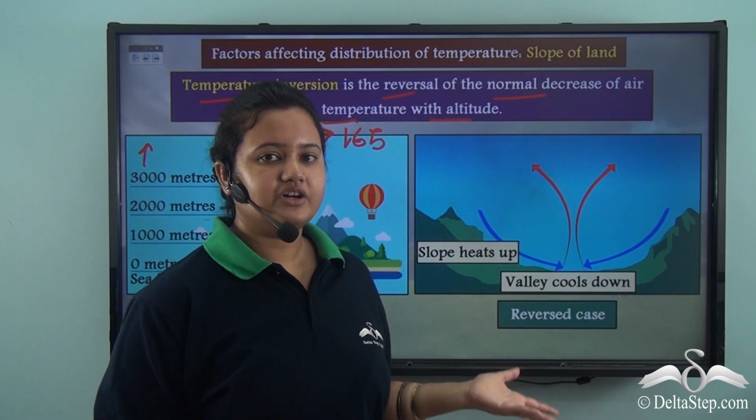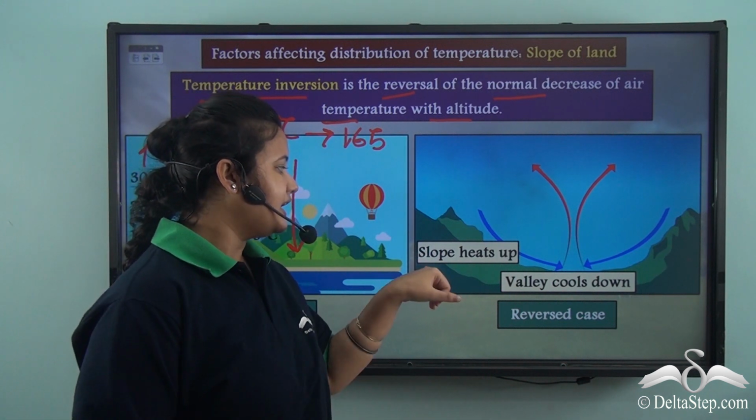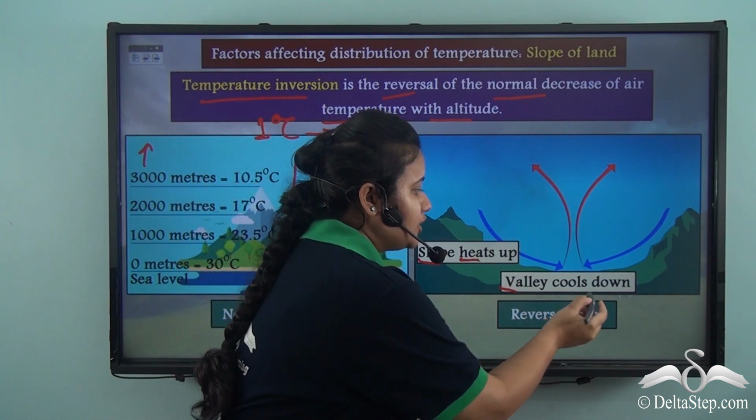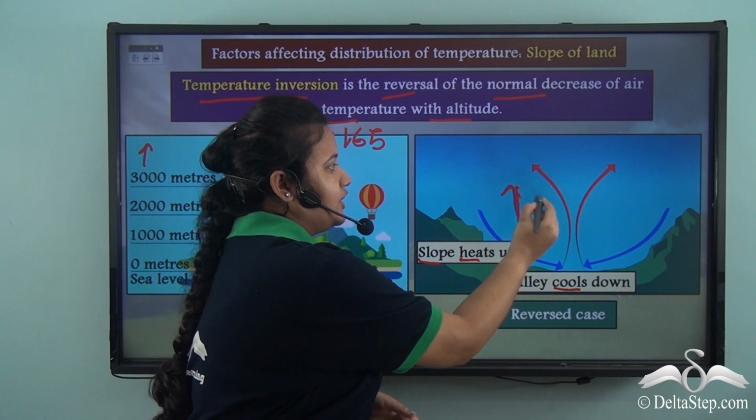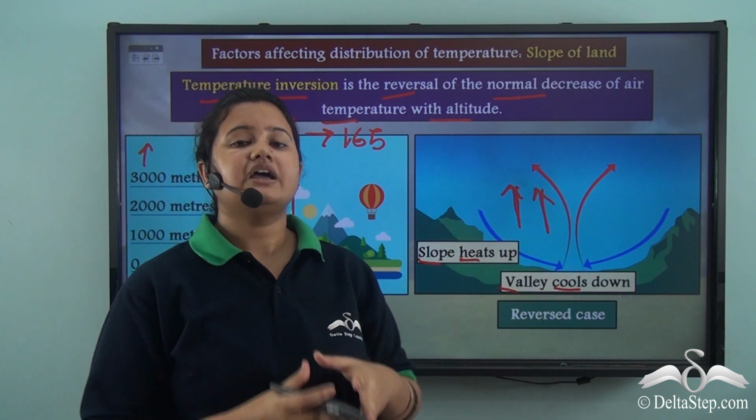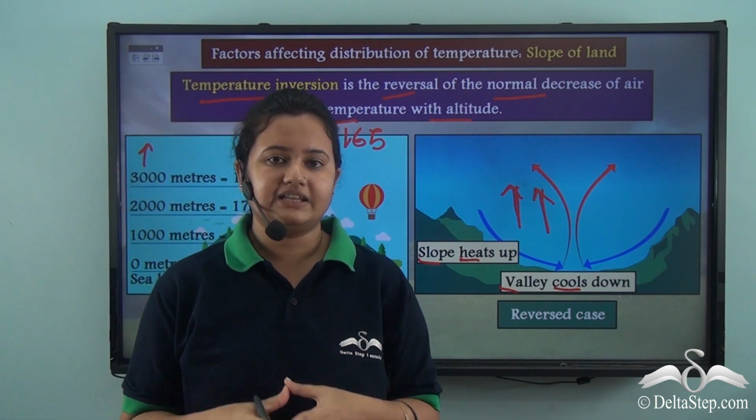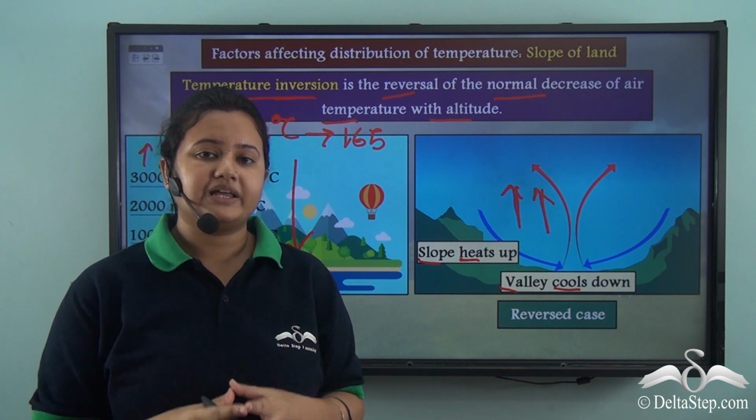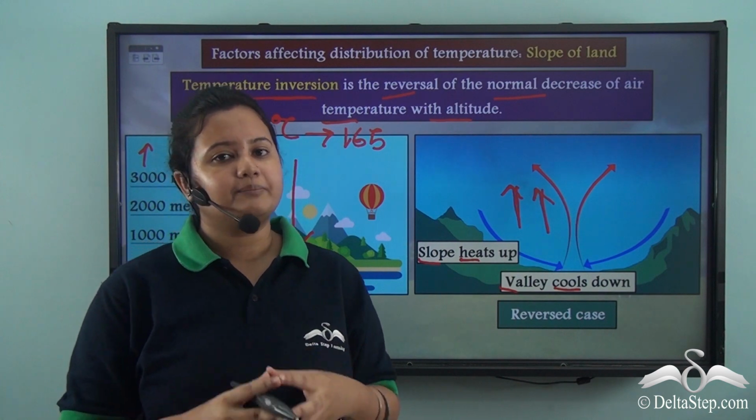While in the reversed case, that is in higher altitudes, we observe that the upper slope gets heated up while the valley cools down. That is, temperature increases with increase in altitude, and this phenomenon is known as temperature inversion. So we see that apart from altitude, the slope of the land also plays an important role in determining the temperature of a place.